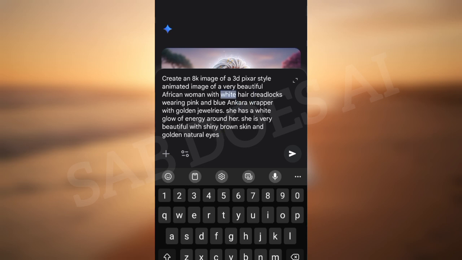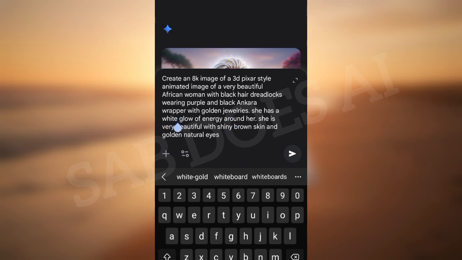And if you do not have an idea of what your character looks like, don't be shy to ask your AI to help create a description of what your character looks like. Okay, for me, I already had an idea of what my characters should look like because I'm creating some African princesses and I want them to wear the Ankara wrappers as their clothing, not just the generic AI design or style.